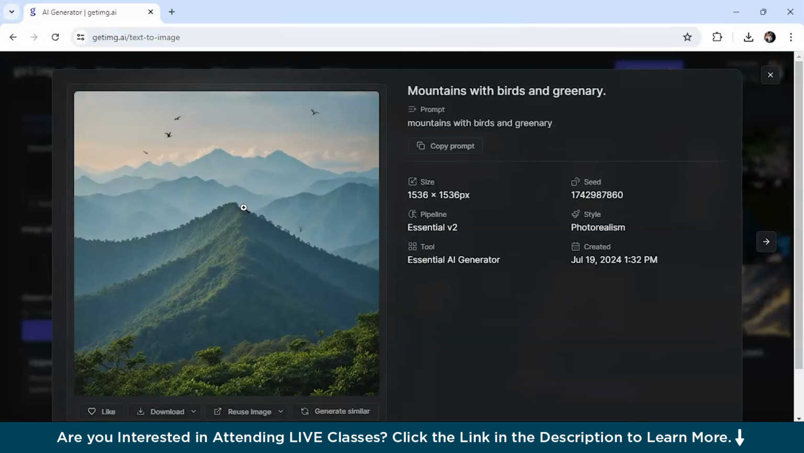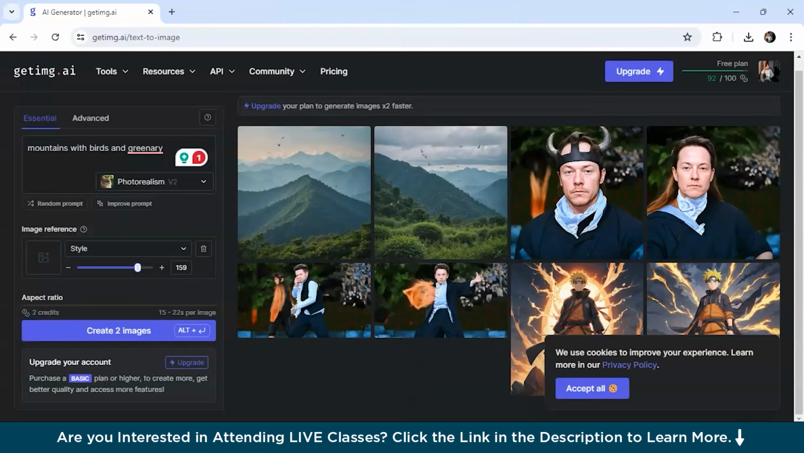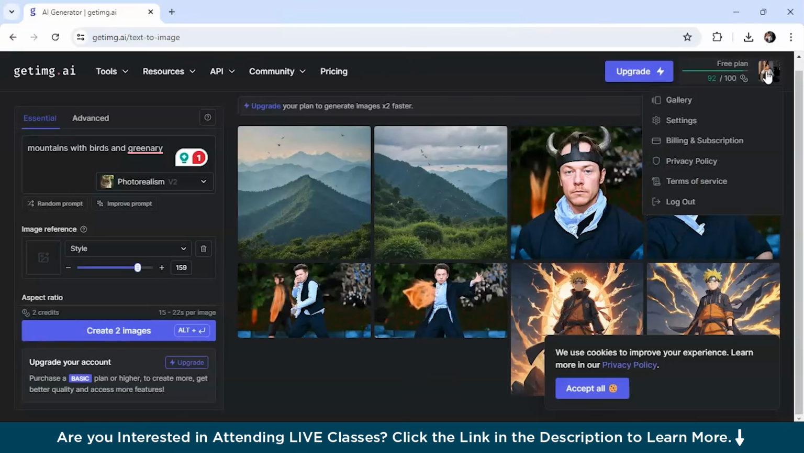So what I really loved about GetImage.ai is the quality of the images and the wide range of styles you can choose from. Also, you get 100 free credits. You can see here, I have already used some credits, so I have 92 remaining. Each image generation costs just 1 credit, which lets you experiment without worrying about running out of credits too quickly. However, you have to sign up to use it, which is a minor inconvenience. And while the 100 free credits are generous, I've already signed up. You can see my account is already logged in.